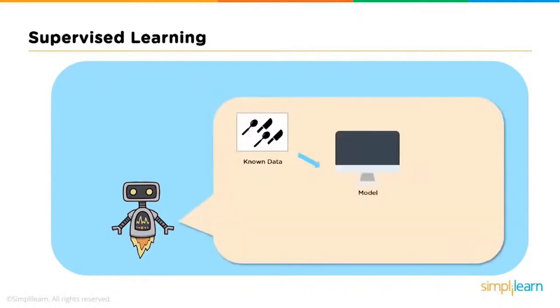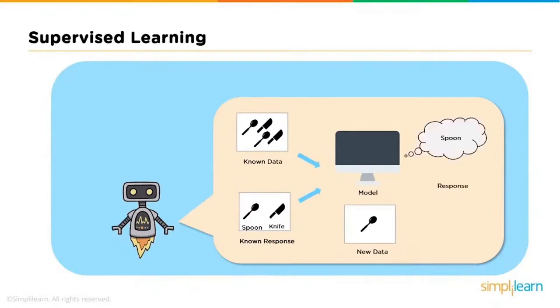Now let's say we have images which are labeled as spoon or knife. We then feed them to the machine, which analyzes and learns the association of these images with their labels based on features such as shape, size, sharpness, etc. Now, when a new image is fed to the machine without any label, with the help of the past data, the machine is able to predict accurately and tell that it's a spoon. Hence, in supervised machine learning, the algorithm teaches the model to learn from the labeled examples that we provide.